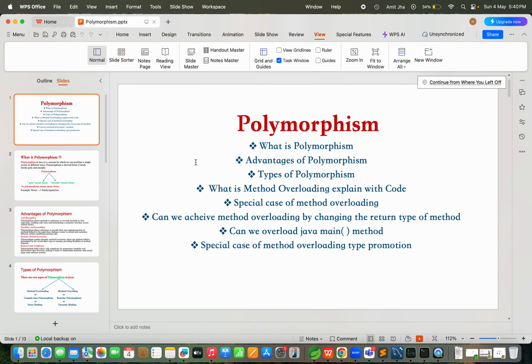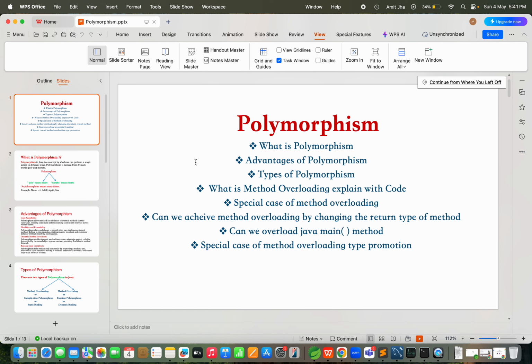So guys, see, in this video, what is our agenda. I will explain what is polymorphism, what is the advantage of polymorphism, what are the types of polymorphism, and specifically in this polymorphism concept, I will explain only method overloading. That's why I mentioned here what is method overloading. I will explain with code as well. So please watch very effectively, very concentratedly, and you will get more knowledge.